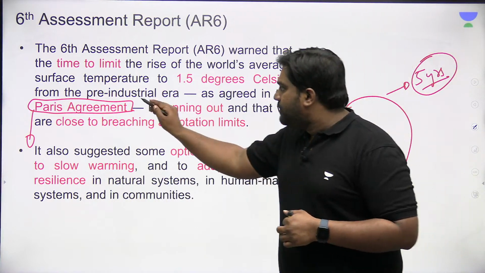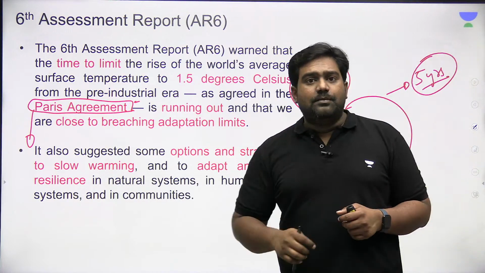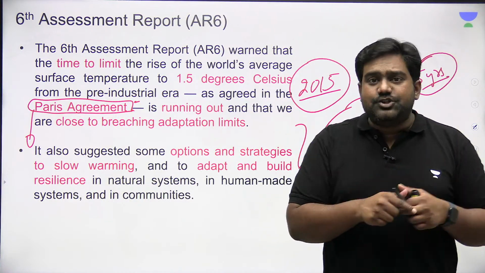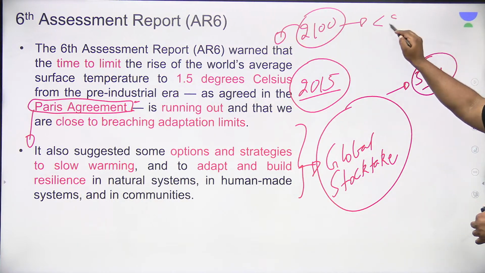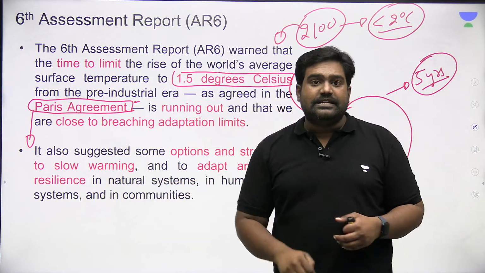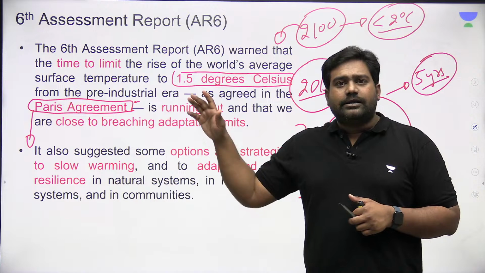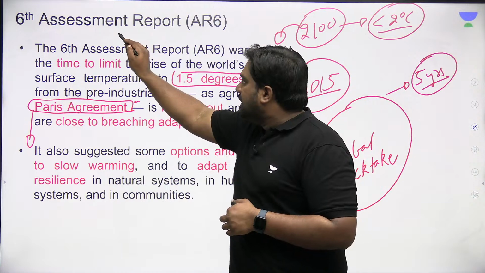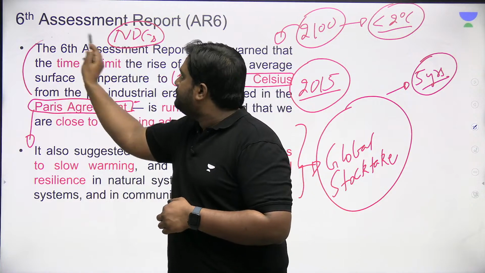Because under the Paris Agreement, which was brought out in 2015, which is the current climate agreement framework being implemented, countries agreed that by the end of the century, by 2100, we will try to limit the global rise in temperatures to under 2 degrees Celsius and, if possible, to under 1.5 degrees Celsius as compared to pre-industrial levels. This is the climate action target laid down under the Paris Agreement, and it encourages countries to declare their voluntary contributions known as NDCs.